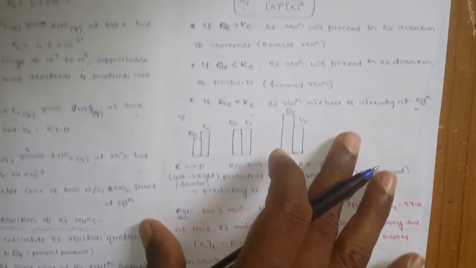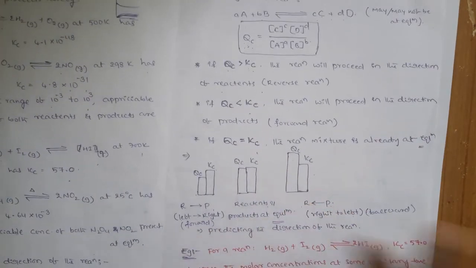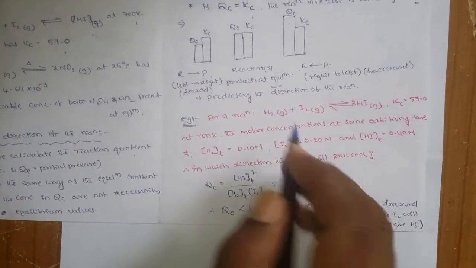For that, first you have to find out QC, then compare that QC with the Kc value. If QC is greater than Kc, the backward reaction takes place. If QC is less than Kc, the forward reaction takes place. If QC is equal to Kc, the reaction is already at equilibrium. Okay, so let us see one example here.